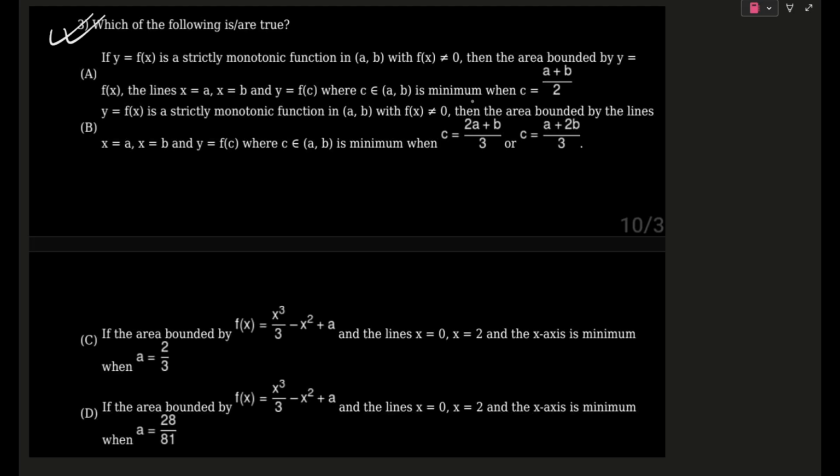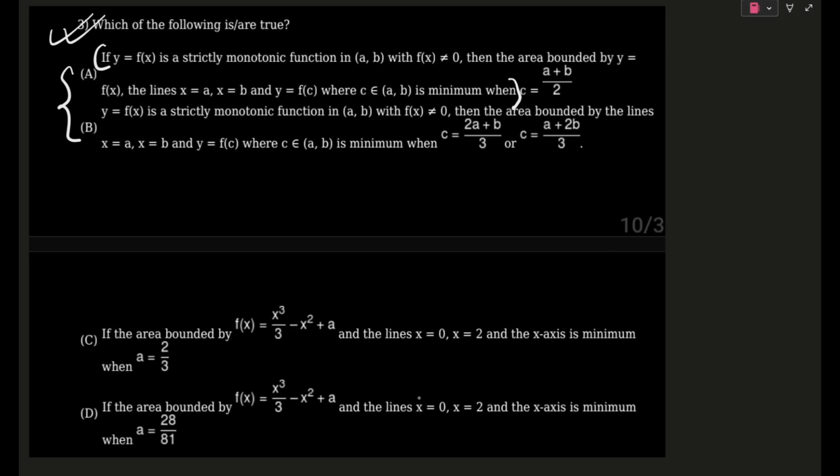So basically, if we look into our question broadly, questions A and B are one question, and questions C and D are another question. So we can take A and B as one question, whose statement is something of the sort: if y equal to f of x is a strictly monotonic function in open interval A to B with f of x not equal to 0, then the area bounded by y equal to f of x, lines x equal to A and B, and y equal to f of c, where c belongs to open A to B, is minimum when c equals to some dash. And the same is in question B.